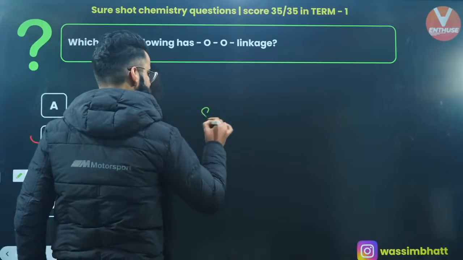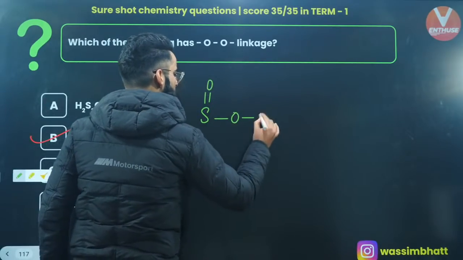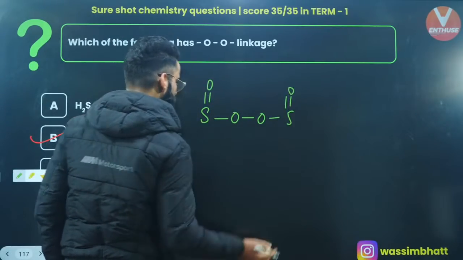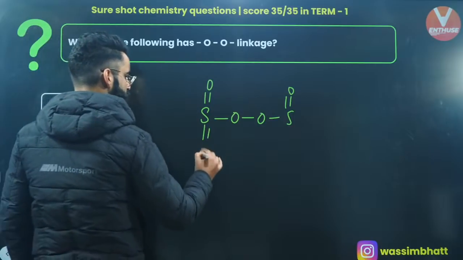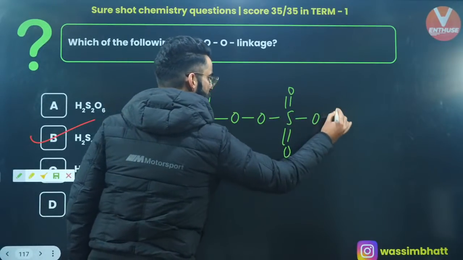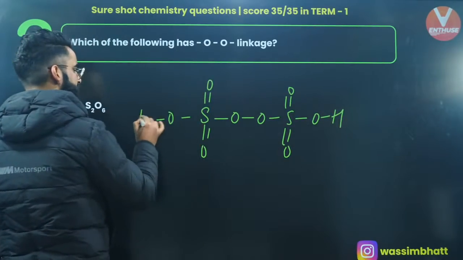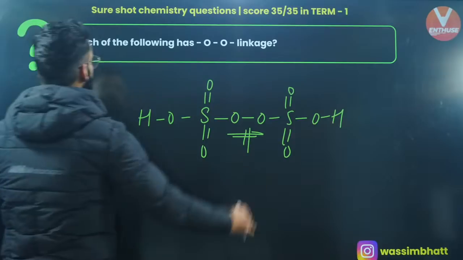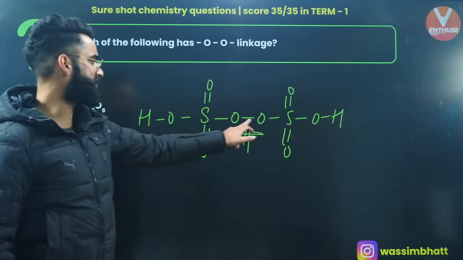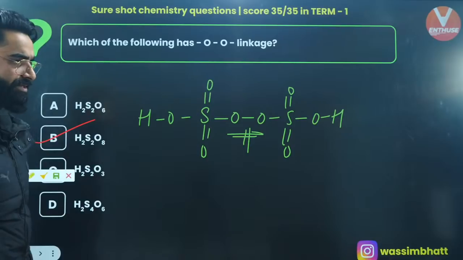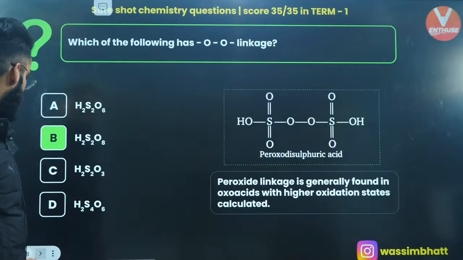If you remember its structure, in case of H2S2O8, the structure is going to be like this. Double bond O. How many oxygens do we have? 8. So 2 more here. This is oxygen attached with hydrogen, and this is oxygen attached with hydrogen. So there is O single bond O, a peroxide linkage in case of H2S2O8, right? Yes, Marshall's acid. Okay, moving on to one more.